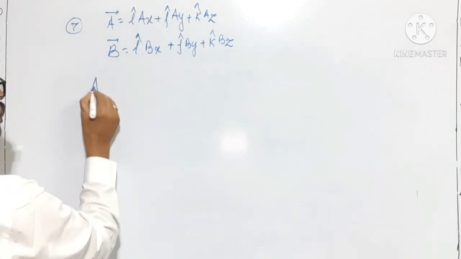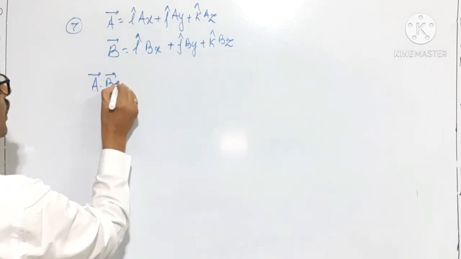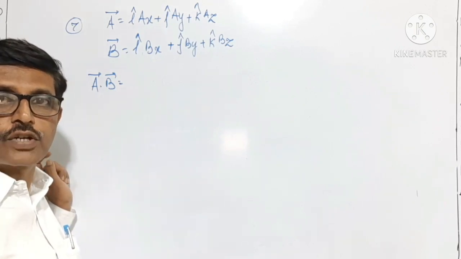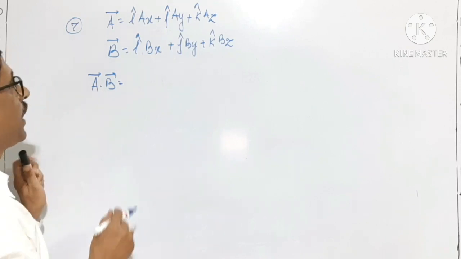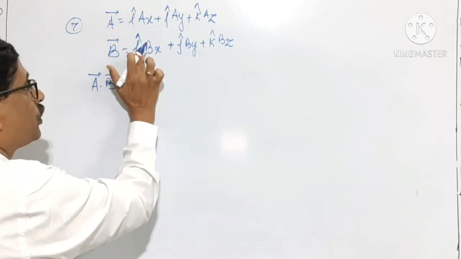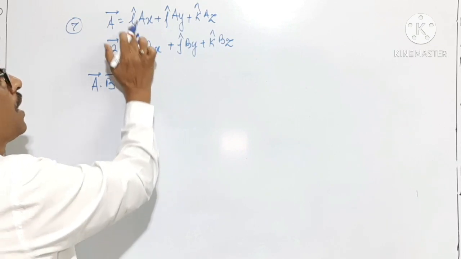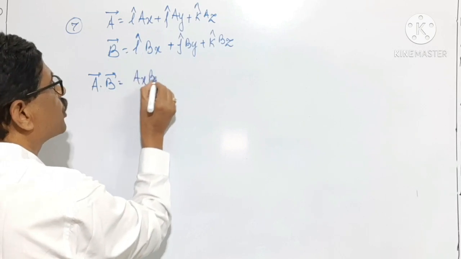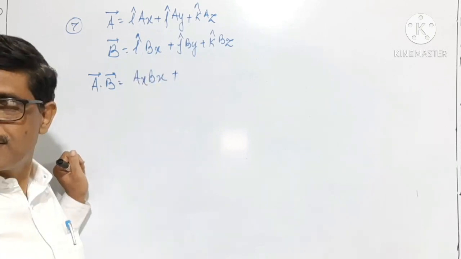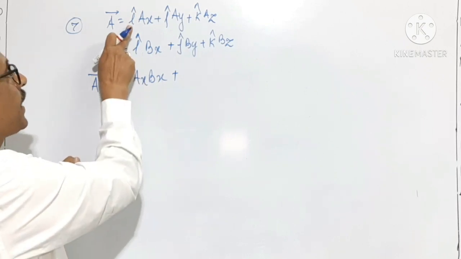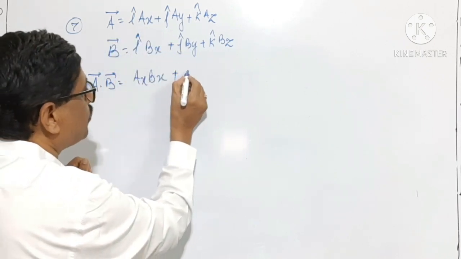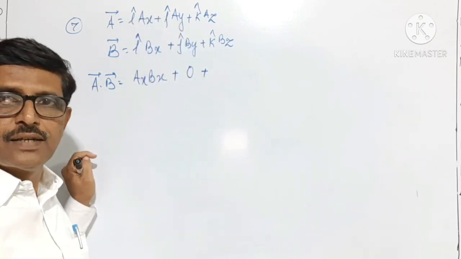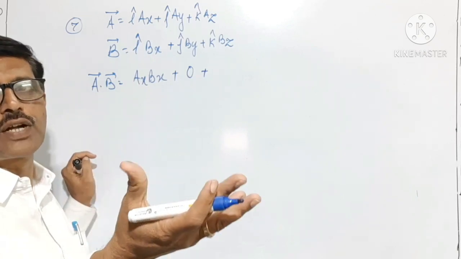Then the dot product or the scalar product of vector A and vector B. I will take I cap dot I cap. I cap dot I cap is equal to 1, therefore it is 1 into ax bx, plus I cap dot j cap. I cap dot j cap is 0 into ax by. Obviously, in multiplication, if it is 0, the total comes out to be equal to 0.